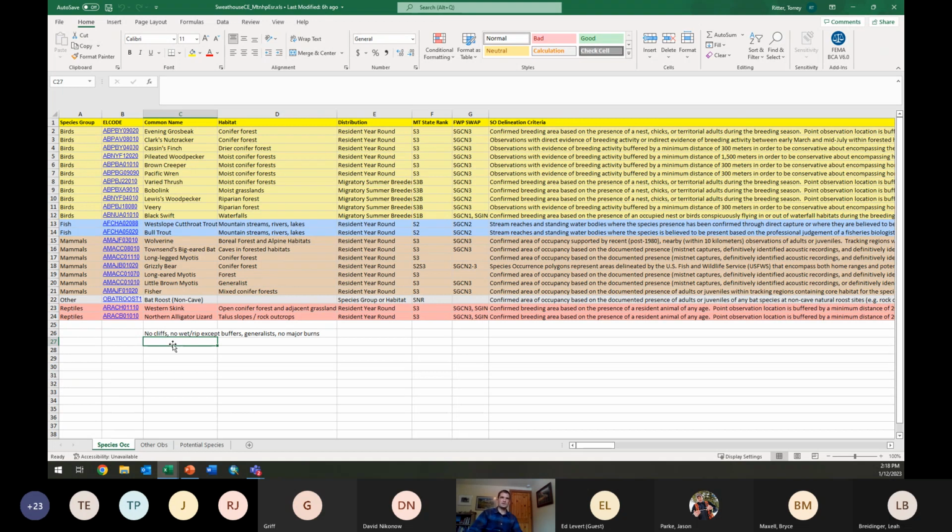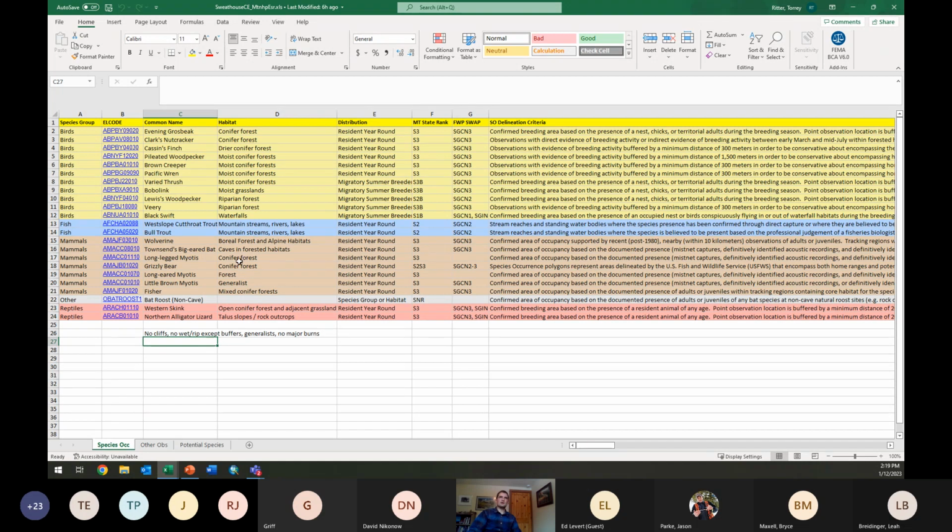So for this one, I'm kind of making this up for this property, but let's say we didn't have any cliffs or major rock outcroppings, no real wetlands and riparian areas. The ones we do have, the plan for it is to just put buffers on them and leave them alone. We're not going to worry about species that are more generalists, and we don't have any major burned areas on the property or any plan for there to be major burned areas as part of the management plan for that property.